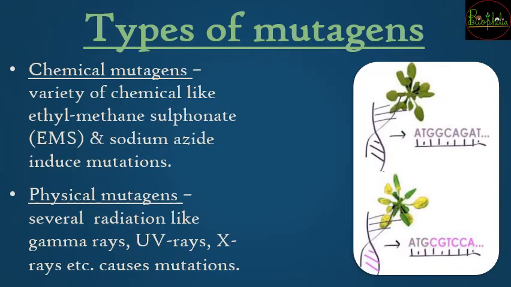So there are different types of mutagens. There can be chemical mutagens, like EMS or sodium azide. Or it can be that you are physically providing some radiations. So radiations can be gamma rays, UV rays or X-rays as well.